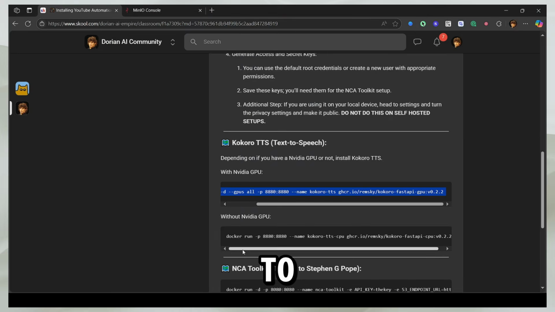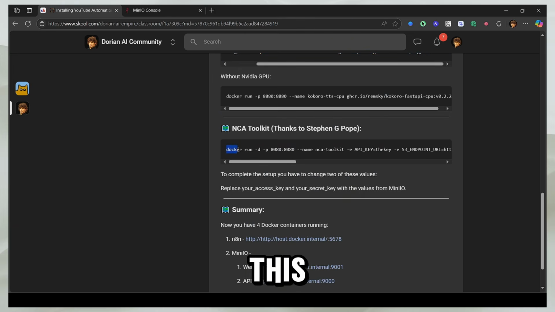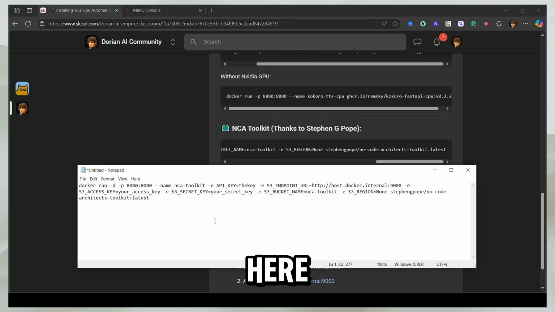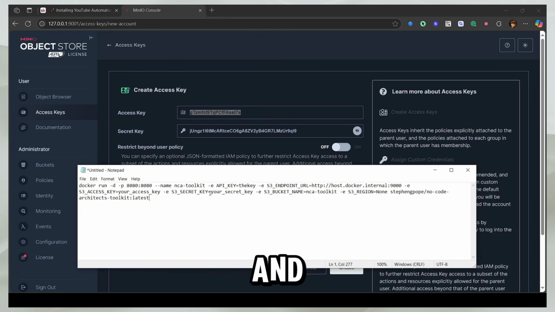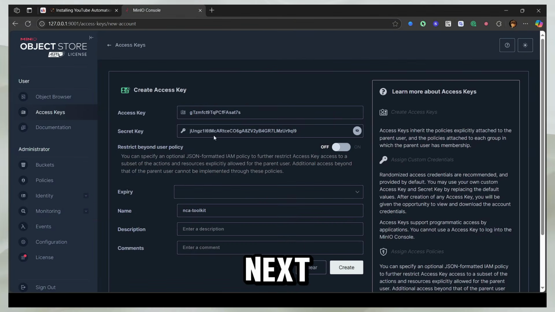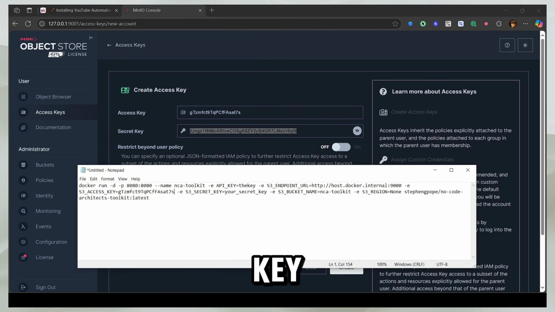The next step is to install NCA Toolkit. So now I'll copy this command to install the NCA Toolkit. Even before I head to Docker, we have to make some changes in this command. So I'll paste it here and I'll show you what exactly you have to change. You can leave the API key as the key, and for the S3 endpoint URL, you can leave that as well. But for the access key, what you have to do is head to the object store that we created, copy the access key from here, and change the access key to this. And the next step would be to copy the secret key. I'm going to copy the secret key, head back to my notepad, and then paste it here.